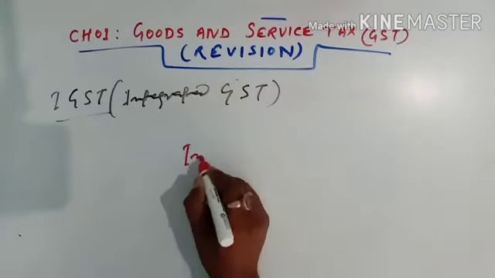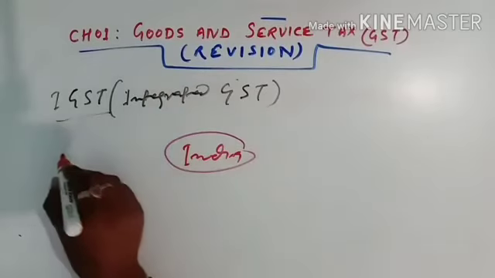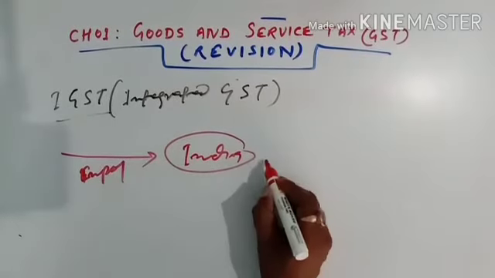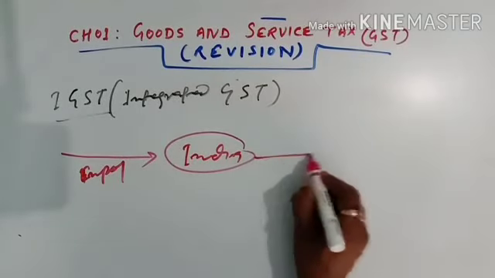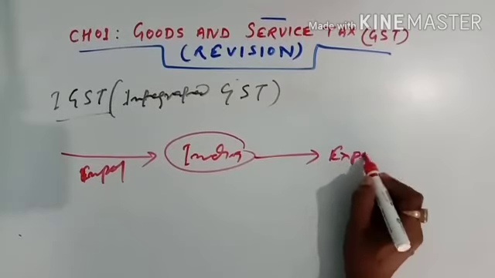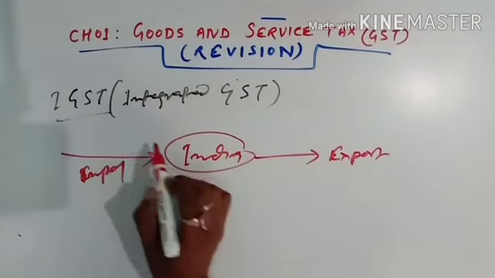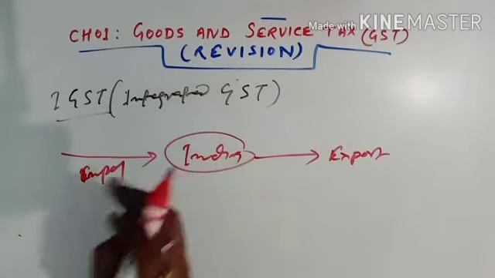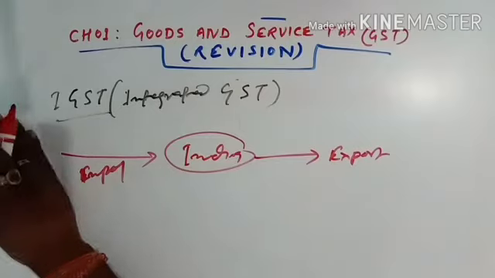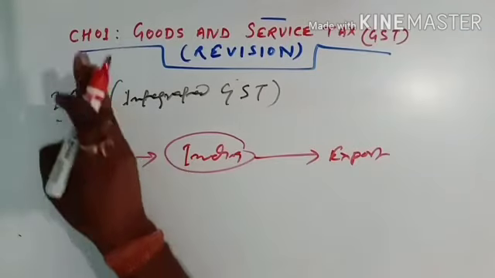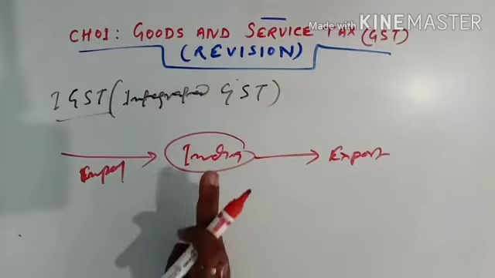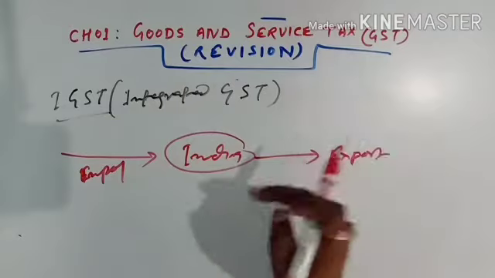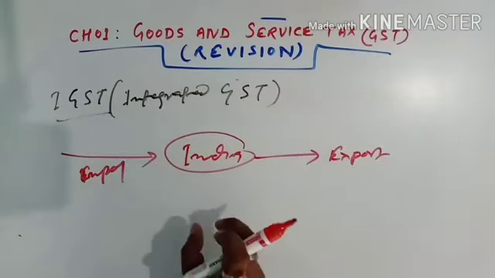That means if India imports goods or exports goods, in that case IGST is imposed. Similarly, if any producer imports something from abroad, then he has to pay IGST to the government. Or if the producer is selling to another country, then in that case IGST is imposed on the manufacturer.